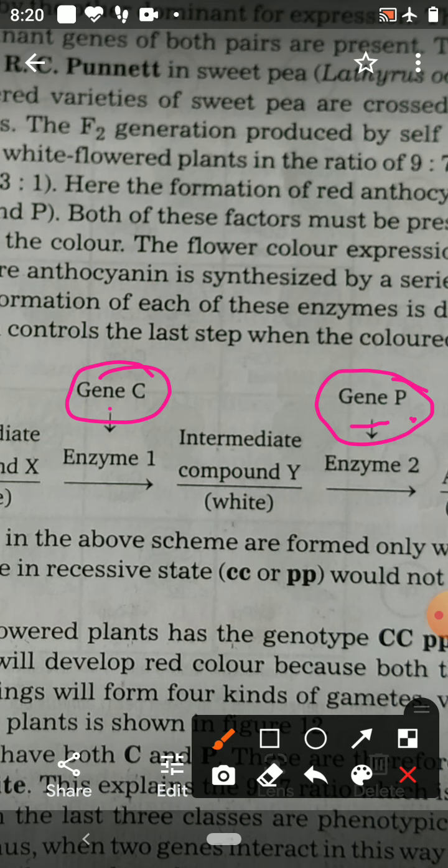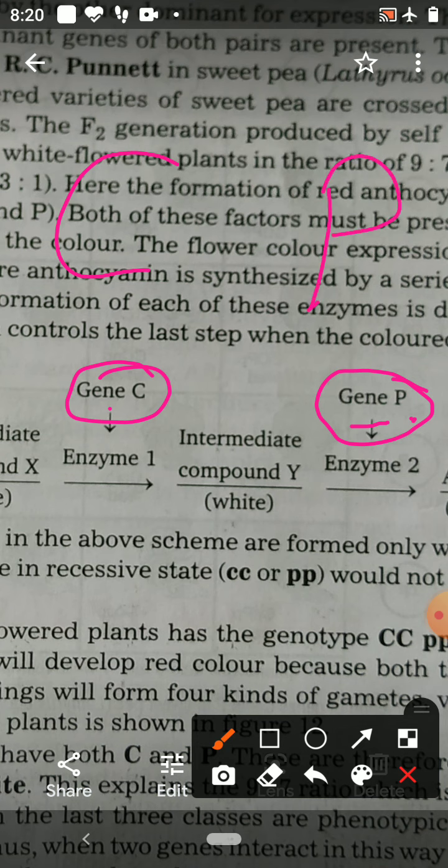So there are two enzymes: one enzyme converts compound X into compound Y, and the other enzyme changes compound Y into anthocyanin pigment. These two enzymes are formed when dominant gene C and dominant gene P both are present.